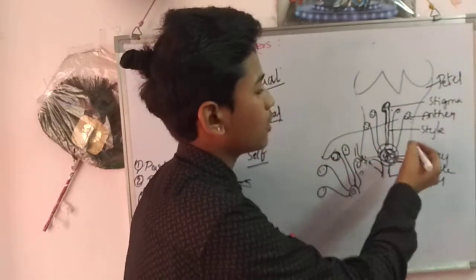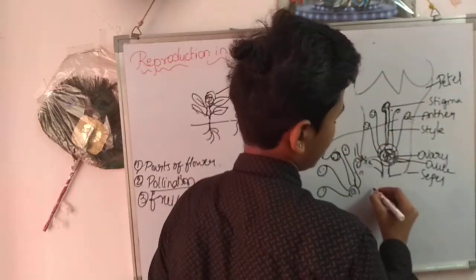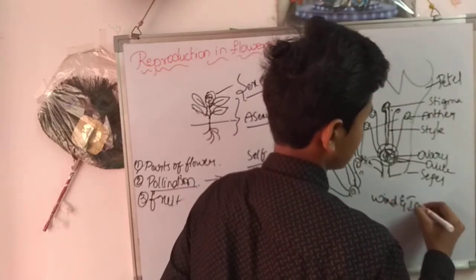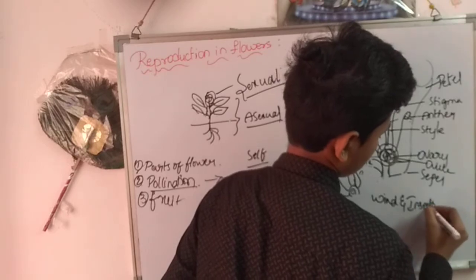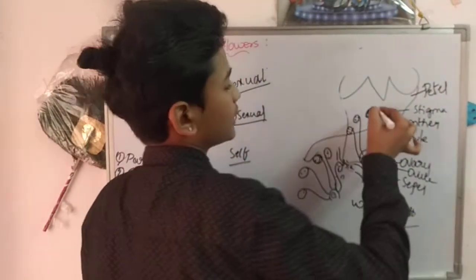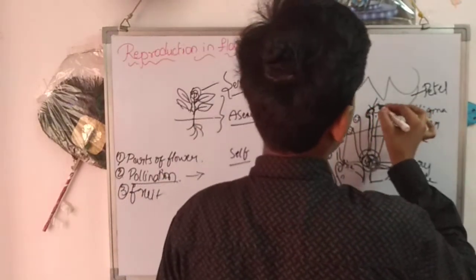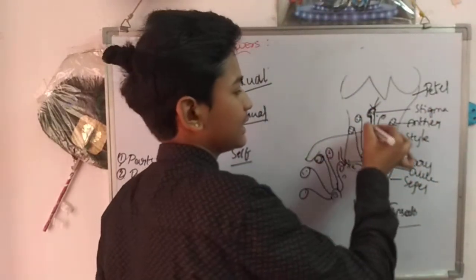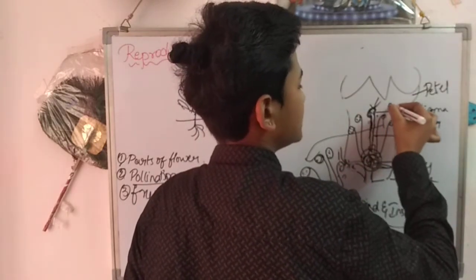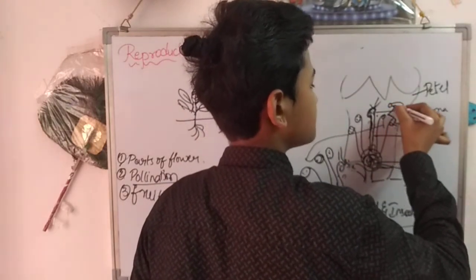Okay, this cross pollination occurs with the help of wind and insects. When insects come after collecting nectar from the flowers, the pollen grains stick to the insects' legs.